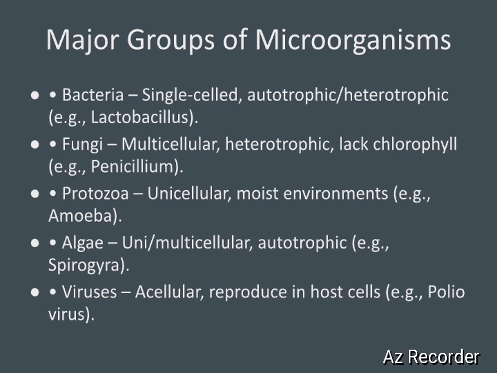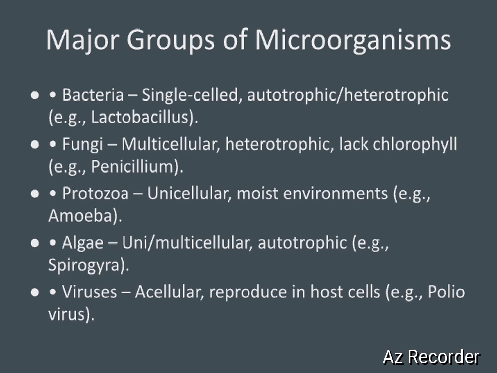Autotrophic is a mode of nutrition in which they can prepare food by themselves, and heterotrophic means those who are dependent on others for their food, as you might have learnt in class 7 science. Example: lactobacillus. In our curd, which bacteria is present? One GK quiz question. The answer is lactobacillus.